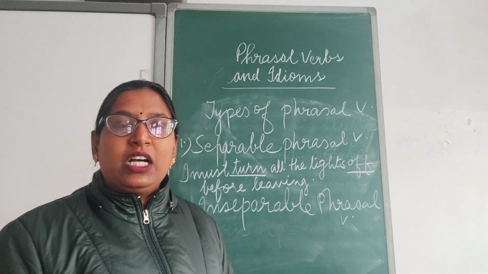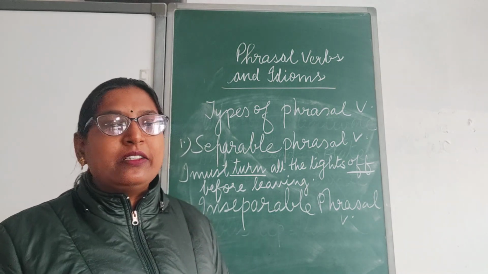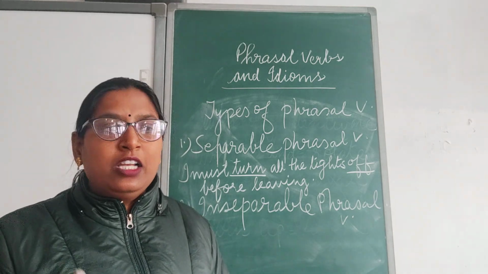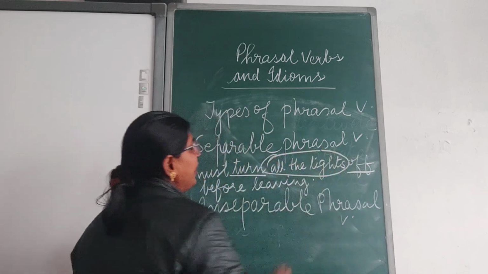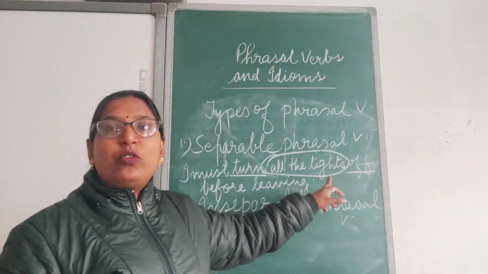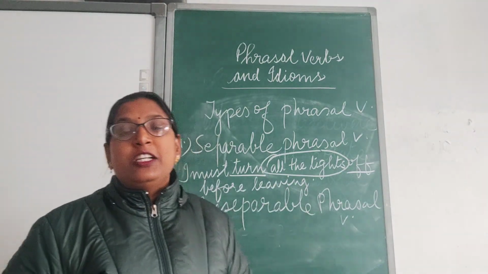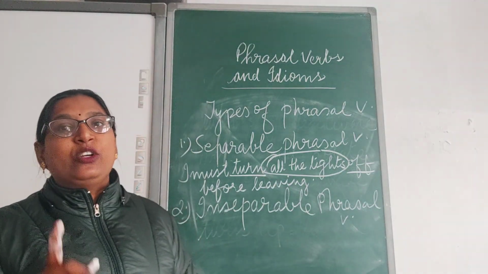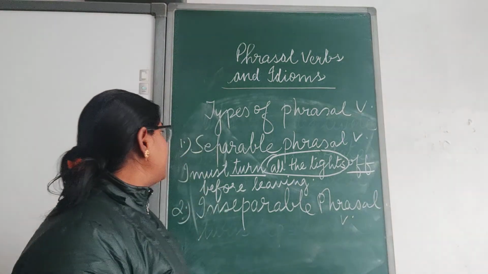And the noun phrase is inserted in between the phrasal verb. All the lights is a noun phrase. Clear? Noun phrase is inserted in between the phrasal verb. These kind of phrasal verbs are known as separable phrasal verbs.